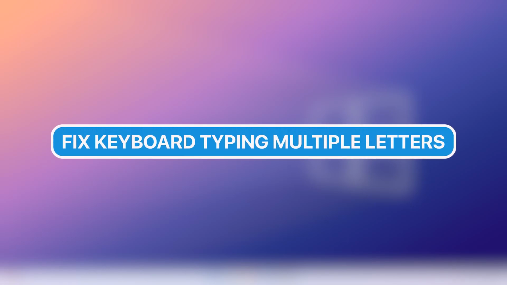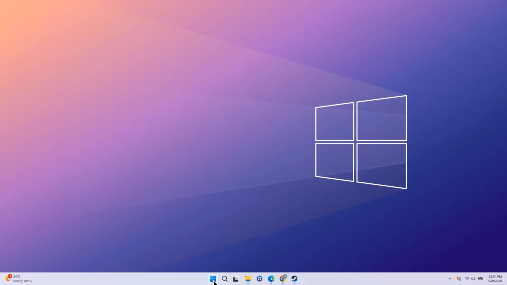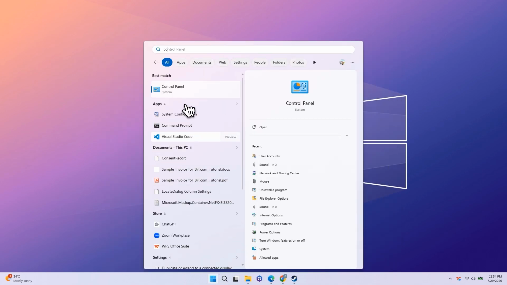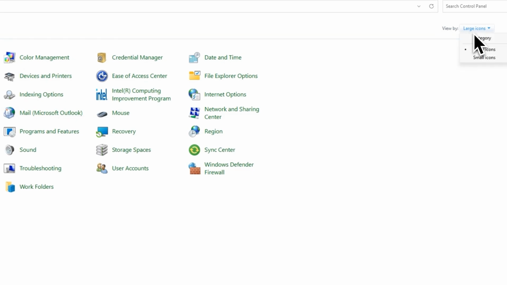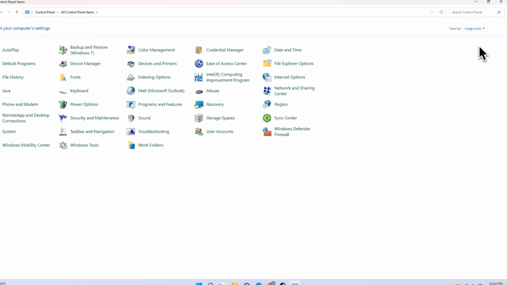Here's how to fix keyboard typing multiple letters after one key pressed. First, open the Start menu and search for Control Panel. Then, open it and make sure View By in the top right corner is set to Large Icons.